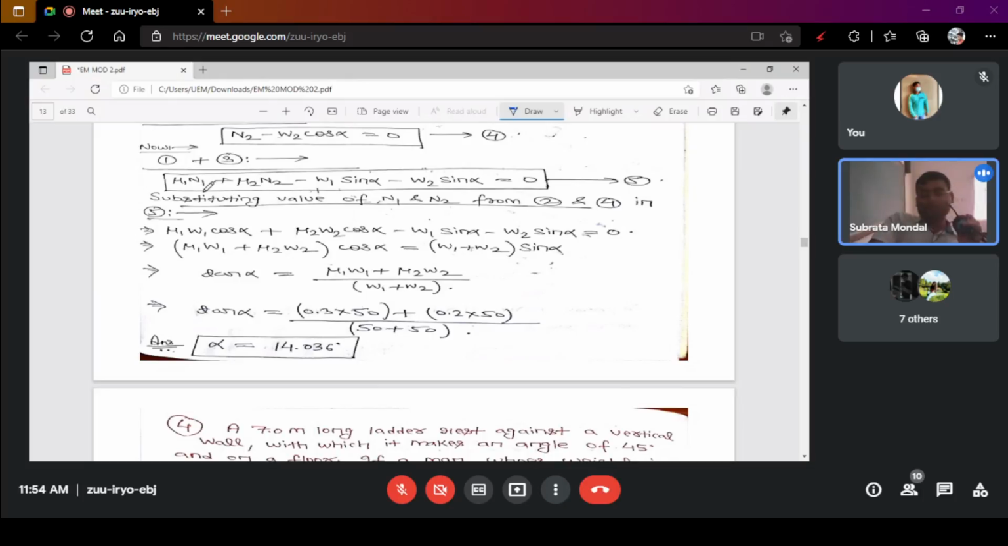So that you can get the values in an easy way. Okay, so that you can get the value of alpha, that is 14.036 degrees.